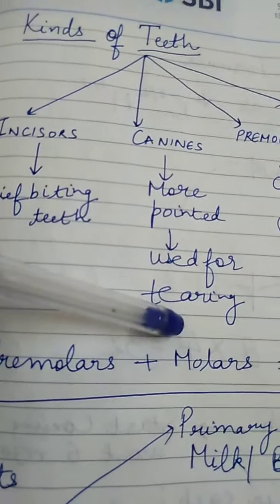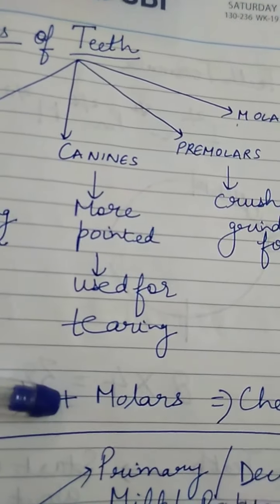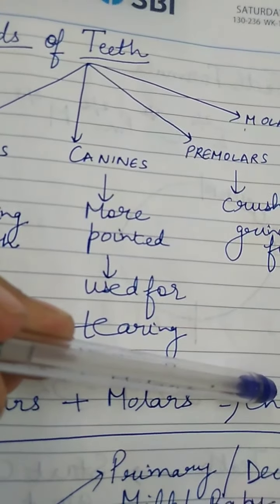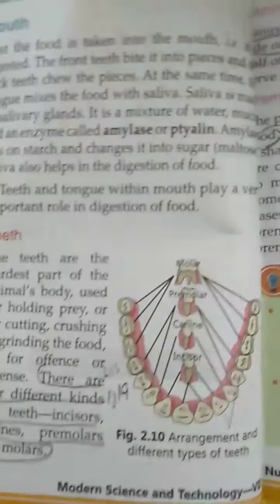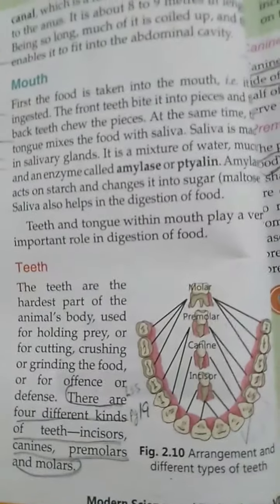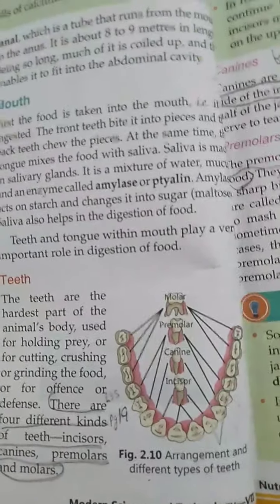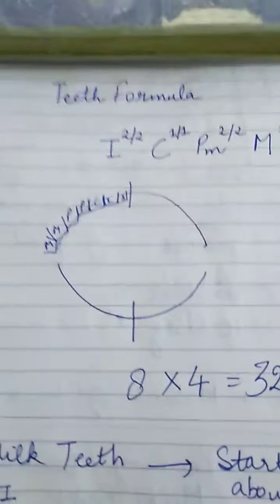So there are 4 kinds of teeth: incisors, canine, premolars and molars. These premolars plus molars are known as cheek teeth. You can see here the figure. Yes, these are the different types of teeth in our mouth. Now how many incisors, how many canine, how many premolars and how many molars? So students, here it is.